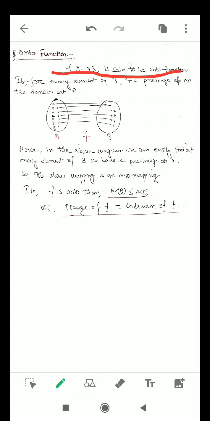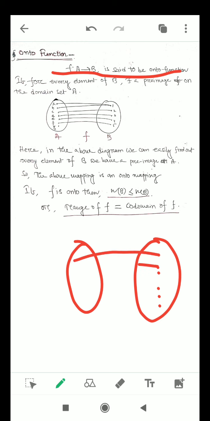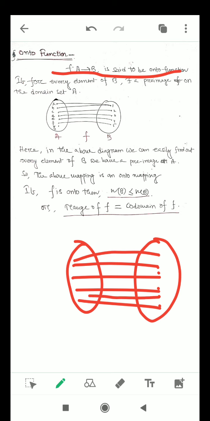F is said to be an onto function if every element of its codomain has some pre-image, that is, for every element of B, its codomain, there exists a pre-image in the domain set A. So in this diagram you can easily find that every element of B has a pre-image in A. So the above mapping is onto.